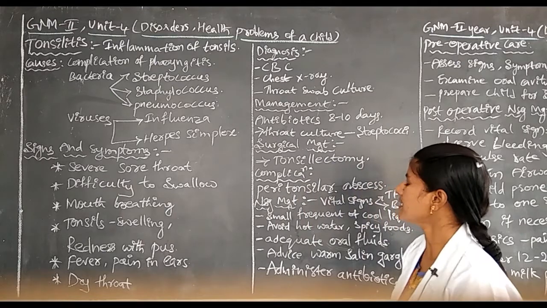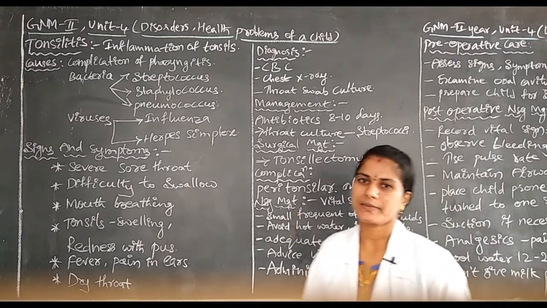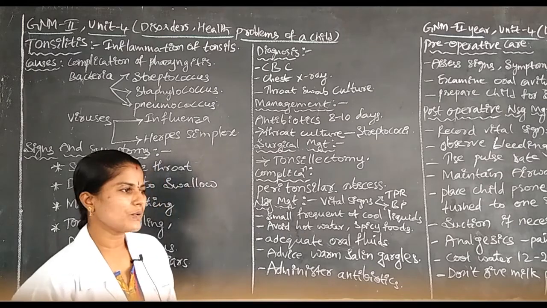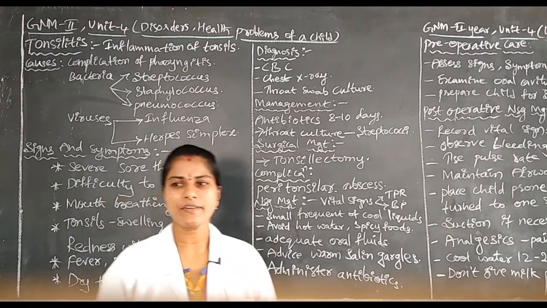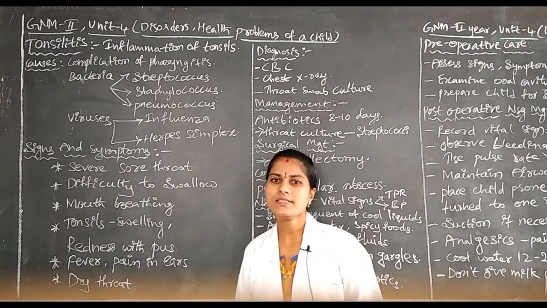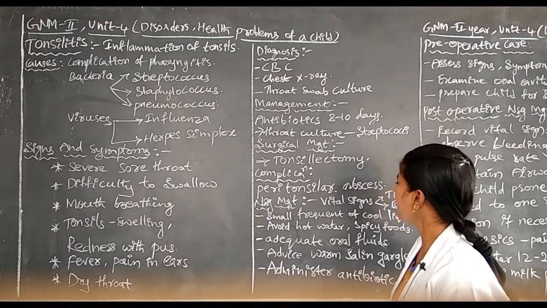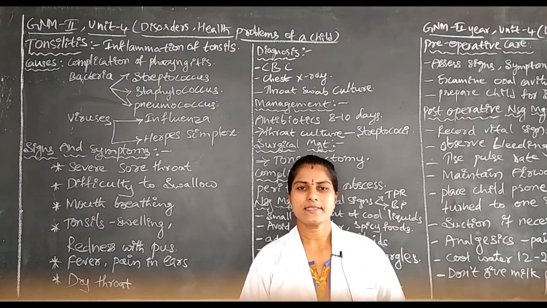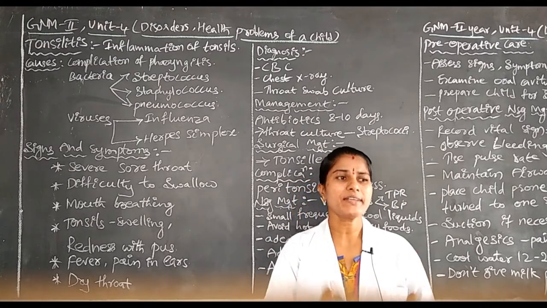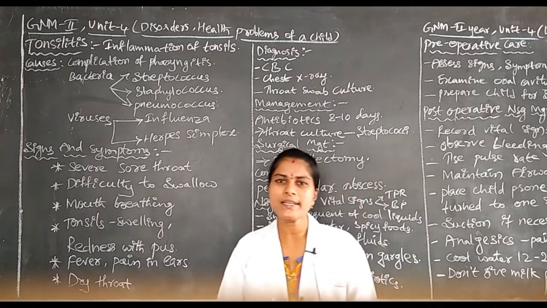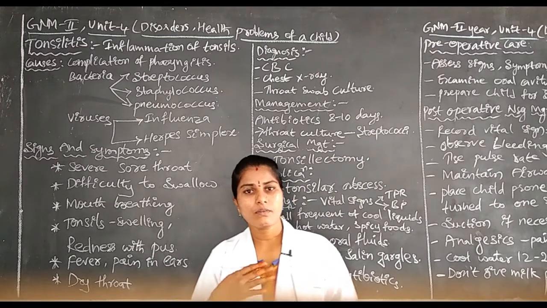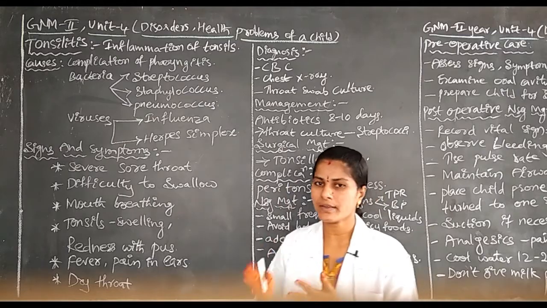Okay, next one is the nursing management. Okay, here as a nurse, what is the treatment, what is the care we have to provide for the children? Means here the care, like first as a nurse we have to do the vital signs. Okay, as a nurse in every disease condition, for every child or every patient, we have to do vital signs checking and record it.